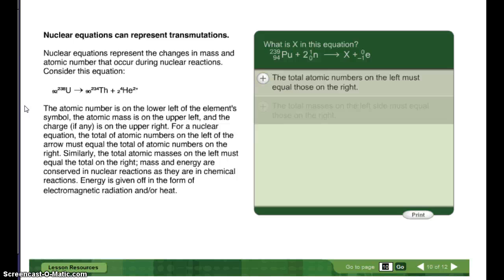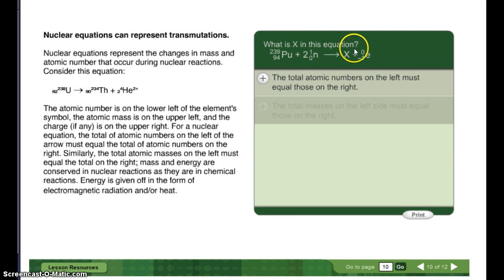For a nuclear equation, the total of atomic numbers on the left of the arrow must equal the total of atomic numbers on the right. So, 92 equals 90 plus 2. Similarly, the total atomic masses on the left must equal the total on the right. So 238 equals 234 plus 4. Mass and energy are conserved in nuclear reactions as they are in chemical reactions. Energy is given off in the form of electromagnetic radiation and or heat.